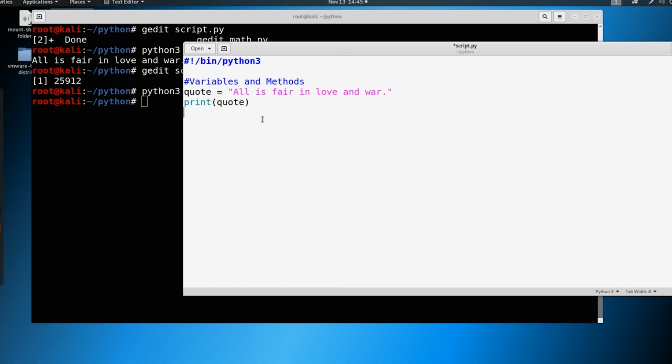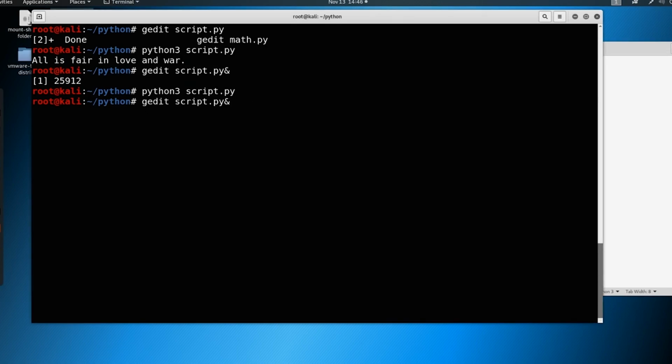A method might look something like print quote, and then let's say we want to make quote upper. So in order to make it all uppercase, we're just going to throw in this method of upper. So we just say dot upper. And if we were to save that and print it, look, now the text is all uppercase.